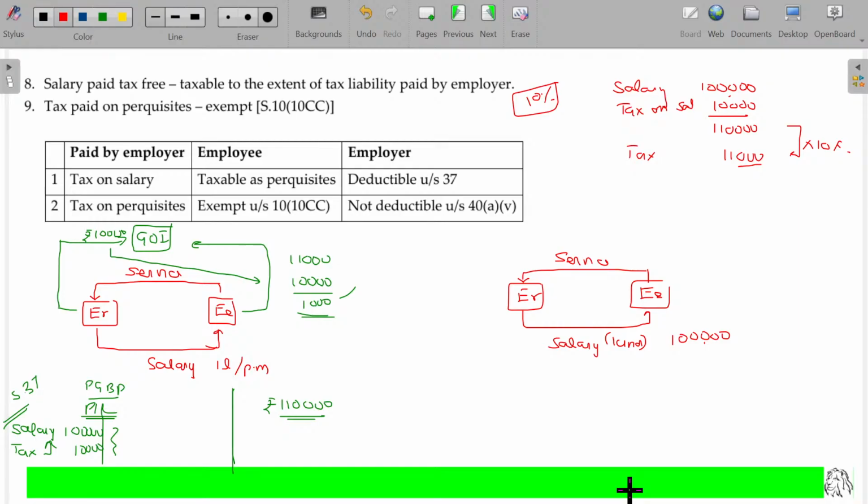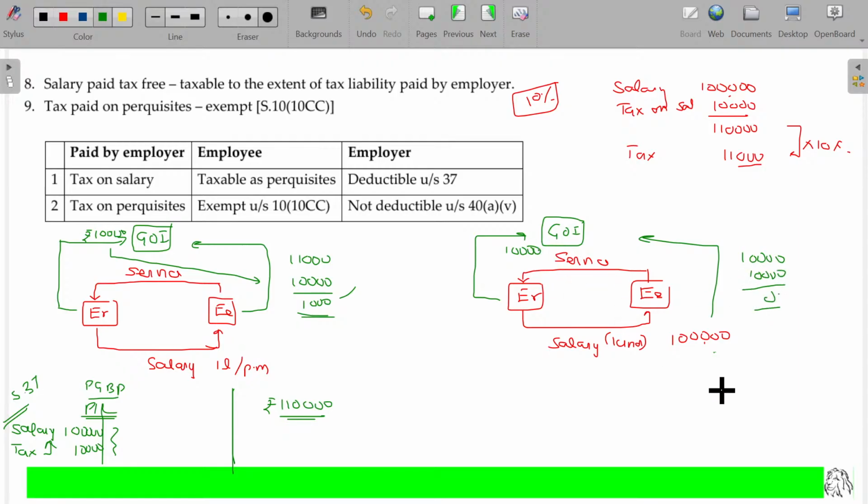Car worth this 1 lakh is your salary. And the tax on this 10,000 will be payable by me to the government of India for you. I will pay this. Now later on, what does the employee have to do? He has to calculate tax on this, which is 10,000 rupees. Already this 10,000 is paid, that is subtracted, so no tax is payable.